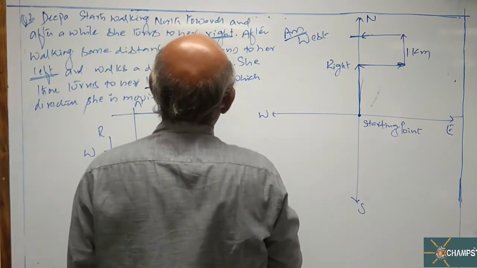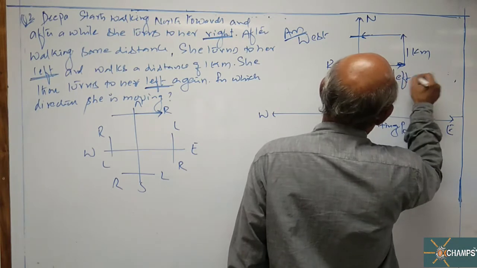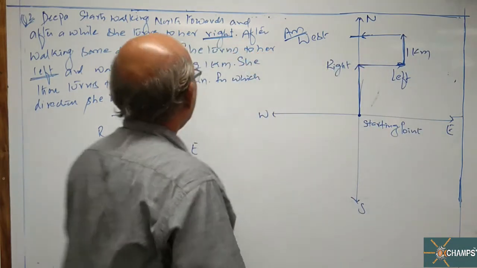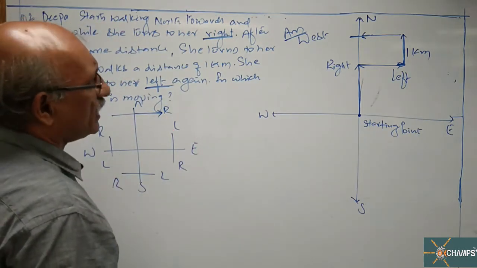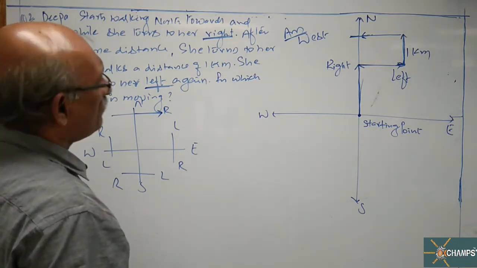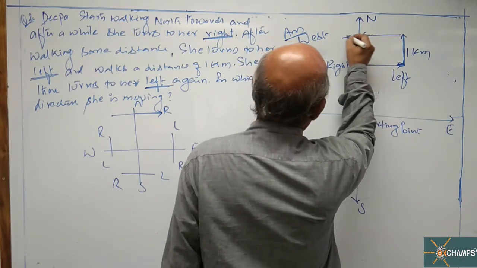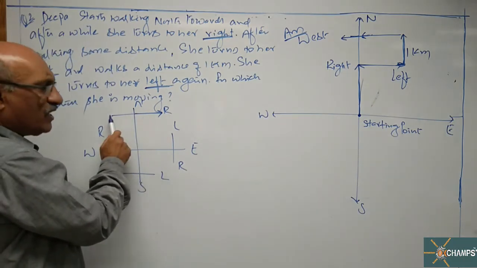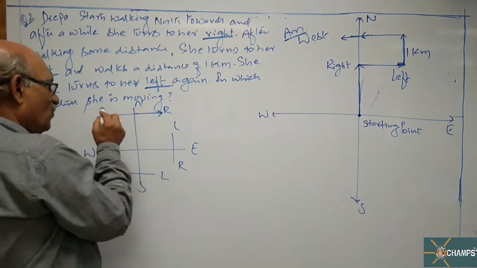After walking some distance, she turns to her left. Left hand side of east. This is a left turn. She took a left turn. The second turn is also over, and she walks a distance of 1 kilometer. Here the distance is given. She then turns to her left. Left hand side of north means towards west. Left hand side of north is which one? West. Again I am repeating. Left hand side of north is what? West.